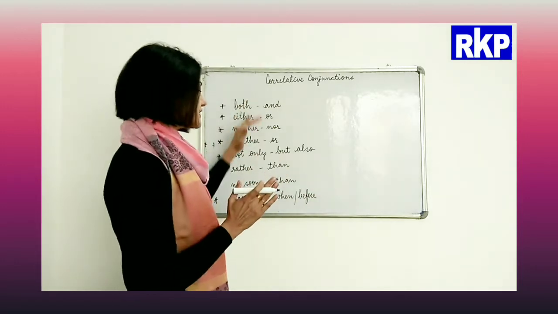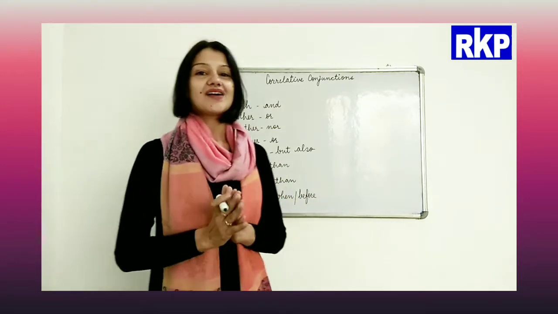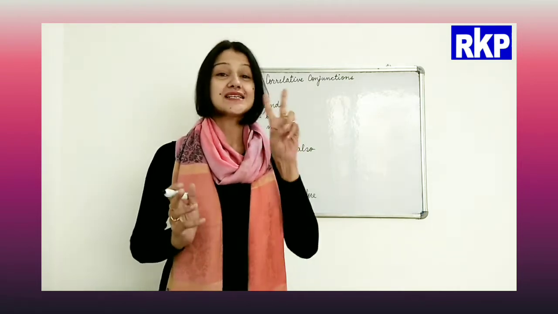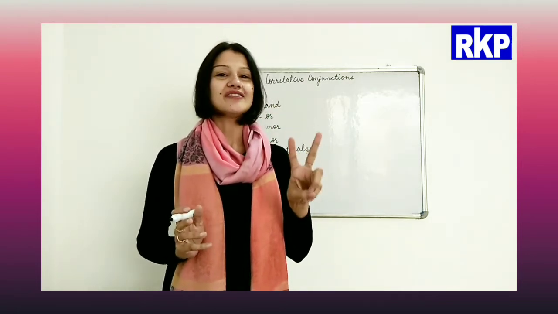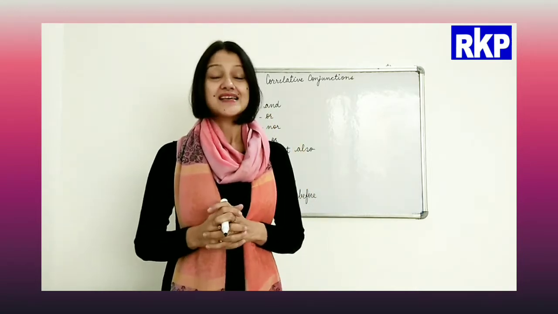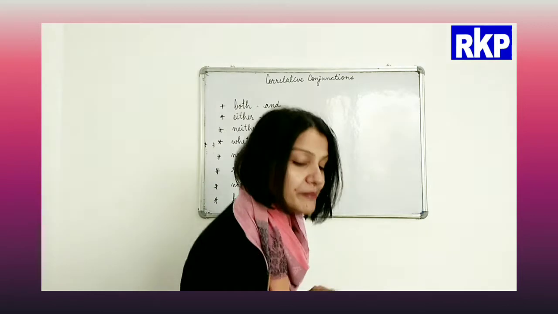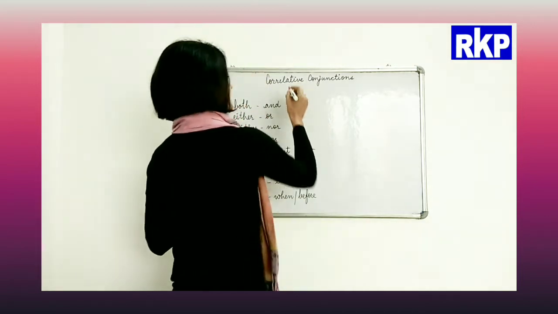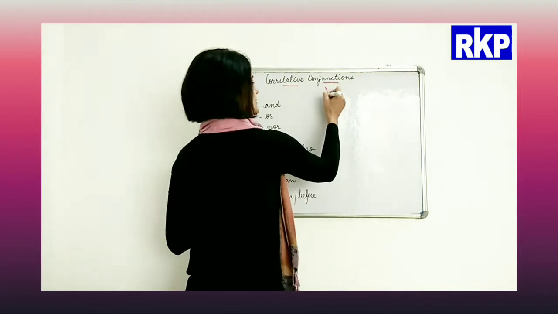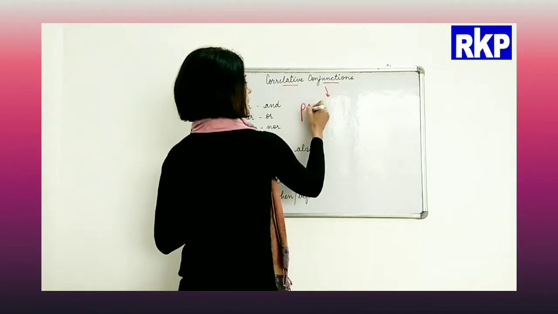Now all these conjunctions, they are always used in pairs. In pairs means two. They are always two conjunctions together in the sentences, right? So we have to remember this thing, that correlative conjunctions are always used in pairs.